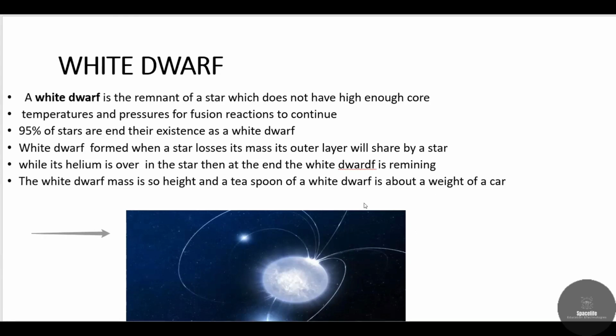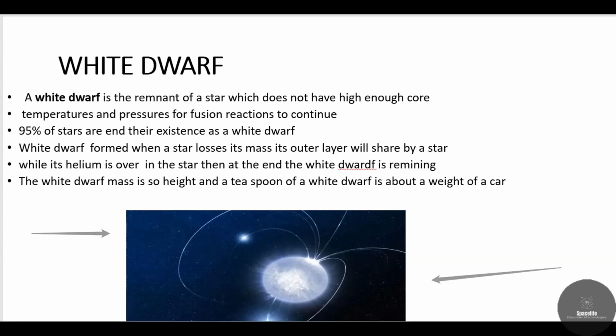But the weight of these white dwarfs is much more than the red giants. For example, if we take a teaspoon of a white dwarf's mass, on our Earth it would weigh as much as a car.